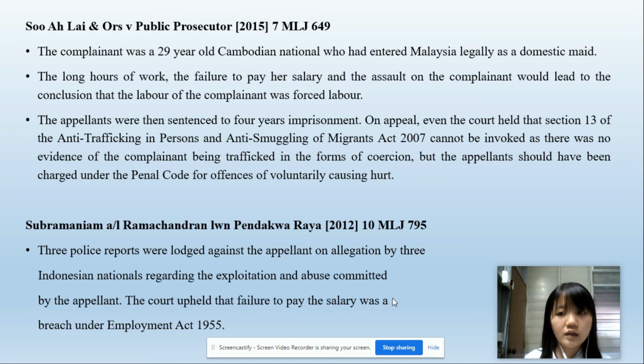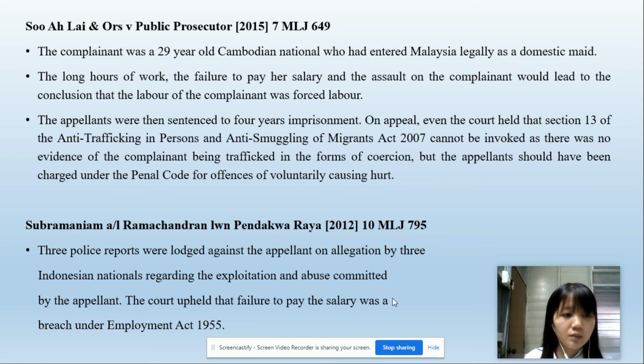The court held that even Section 13 of the Anti-Trafficking in Persons and Anti-Smuggling of Migrants Act 2007 cannot be invoked, as there was no evidence to show that the complainant was being trafficked by means of coercion. But the court held that the appellant should have been charged under the Penal Code for the offence of voluntarily coercing her, in order to protect the maid.